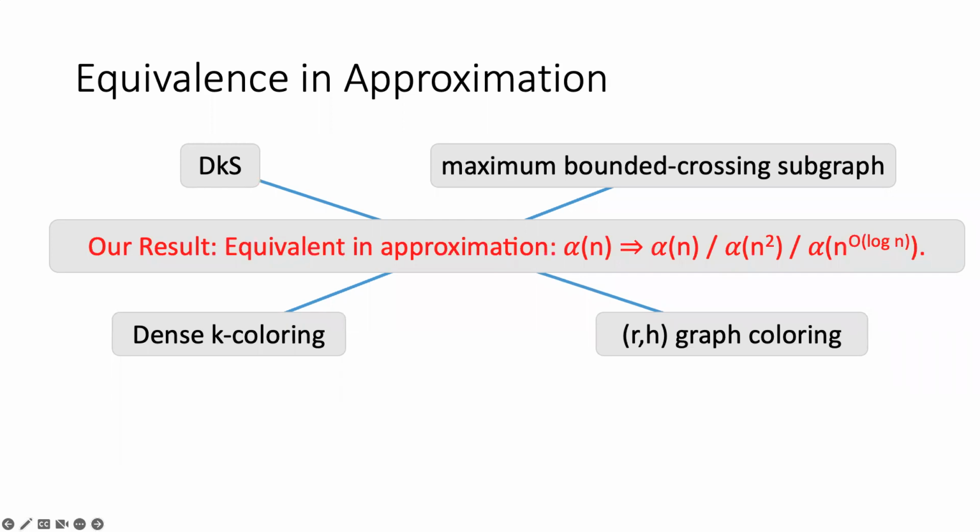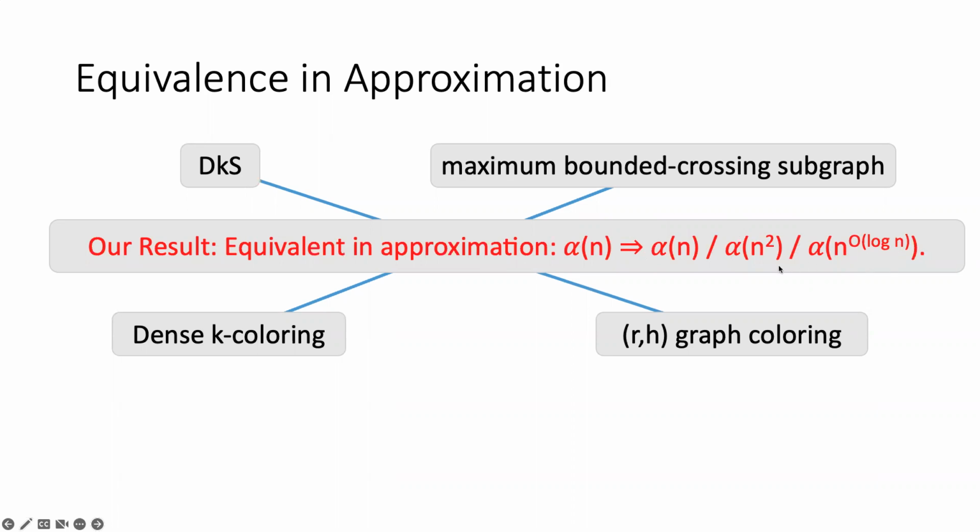But roughly speaking, the equivalence result shows that if one of these problems has an alpha(n) approximation, then each of the other problems has either an O(alpha(n)) approximation or an O(alpha(n)^2) approximation, or O(alpha) of some quasi-polynomial in n factor.